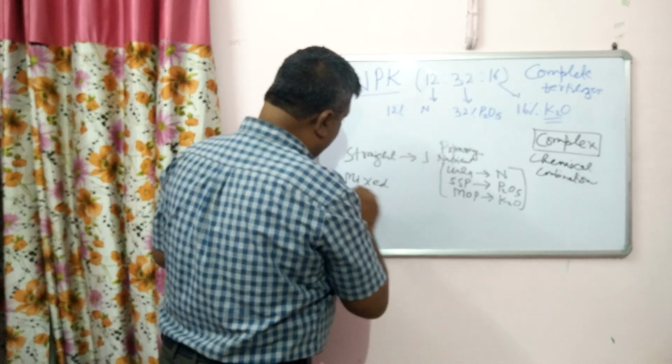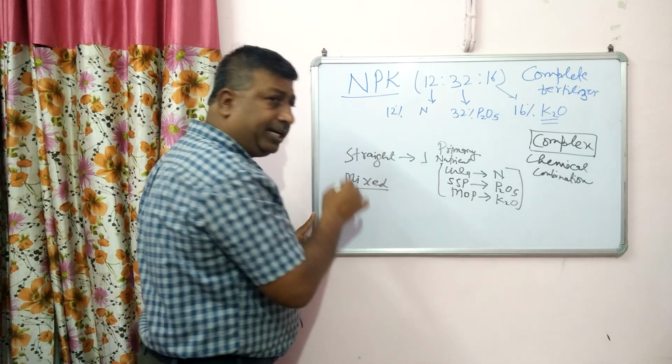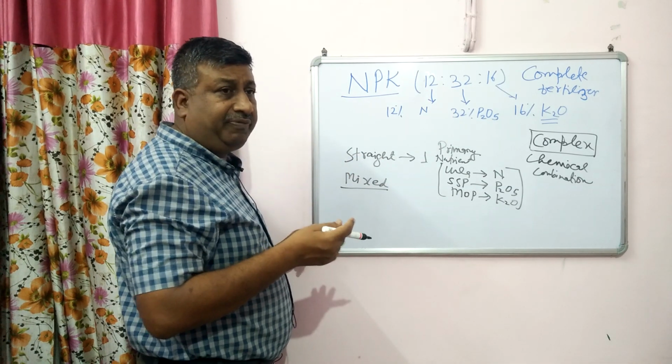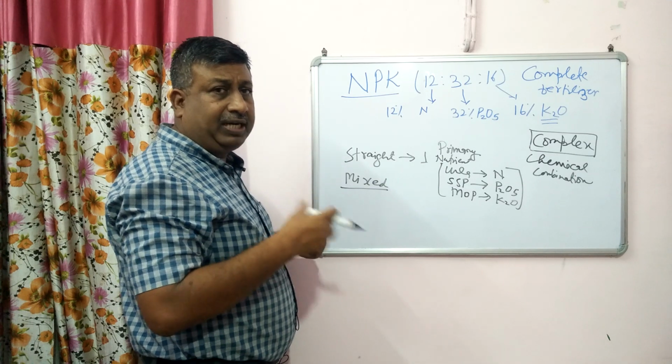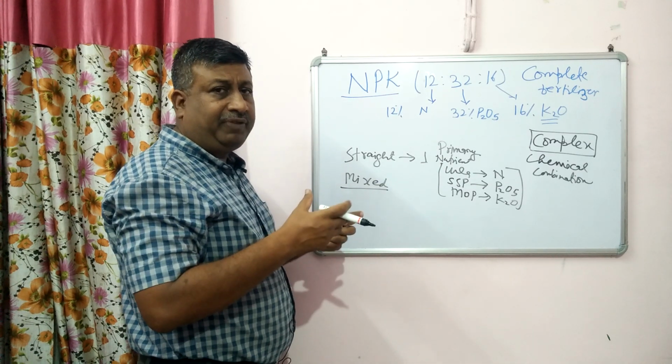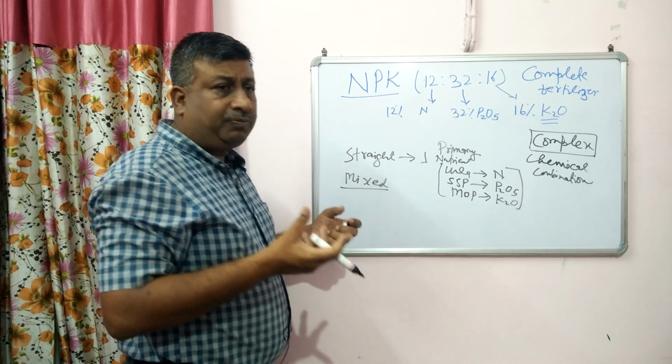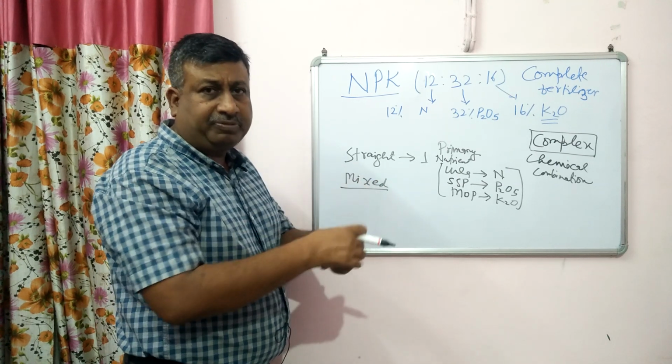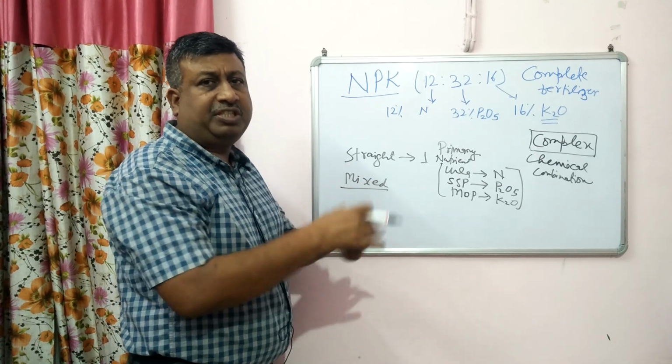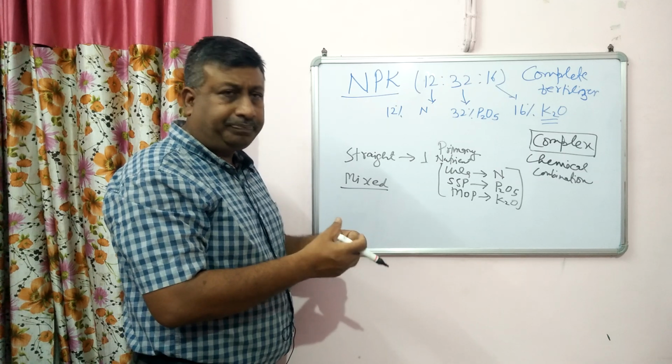So please note down that it is neither straight nor mixed. In case of mixed fertilizer, we physically mix the two fertilizers. For example, we can mix ammonium sulfate with SSP. तो मिक्स फर्टिलाइजर वो होते हैं कि हमने दो फर्टिलाइजर बाजार से खरीदे, उनको आपस में मिला दिया, जैसे कि अमोनियम सल्फेट को एसएसपी में मिला दिया, तो ये मिक्स फर्टिलाइजर हो गया.